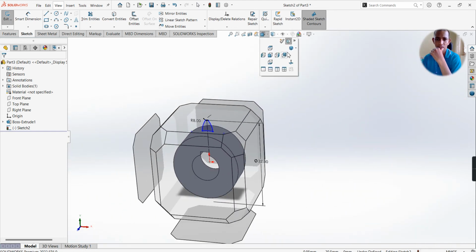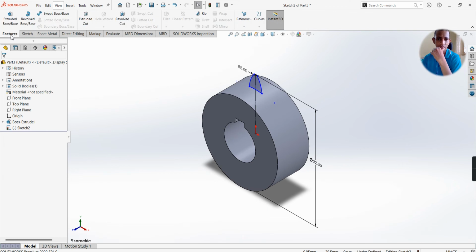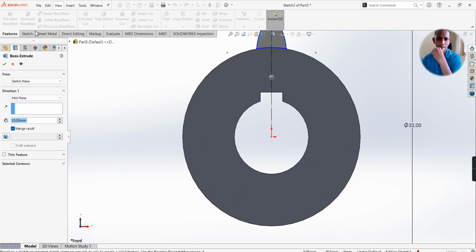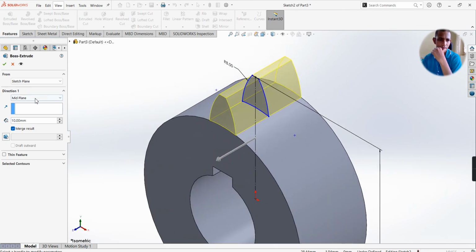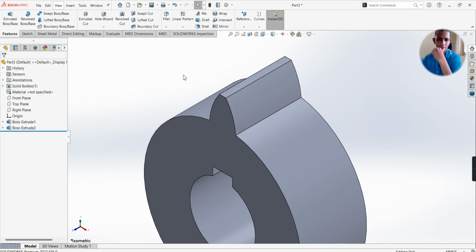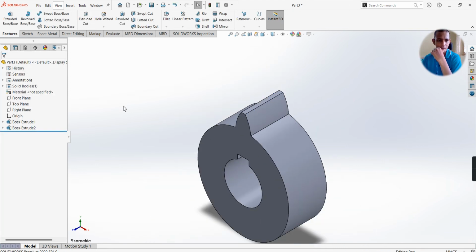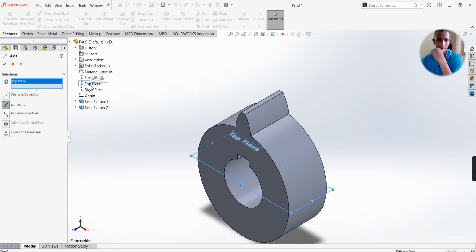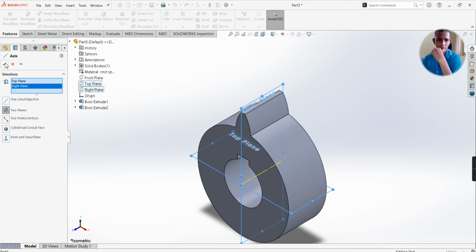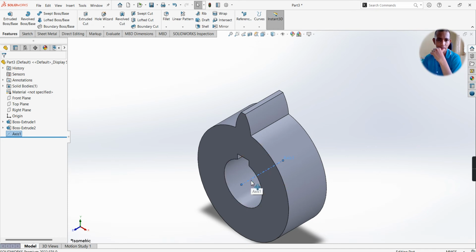Now select isometric view, features, extruded boss base, mid plane 10 mm. Okay. Now select reference geometry, axis, two planes, design tree, top plane, right plane. Okay, axis has been created.